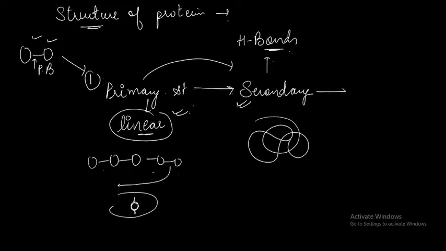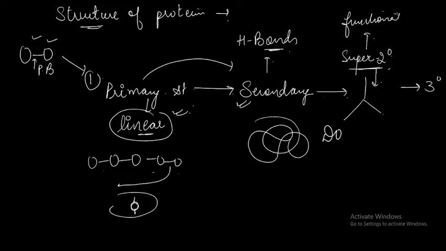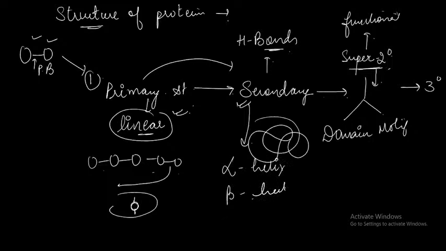Then from the secondary structures and before the tertiary structures, we have some structures given the name of super secondary structures, which are formed, that are again helping in the functionality of the organism. So over here you have the domains and the motifs. Okay, in the secondary structures we majorly have the alpha helix and the beta sheets being available, and in the super secondary structure, domains and motifs are there, where we have the various alpha helix and the beta sheets getting joined together in a linear fashion.